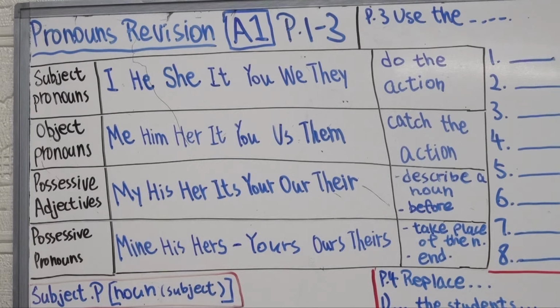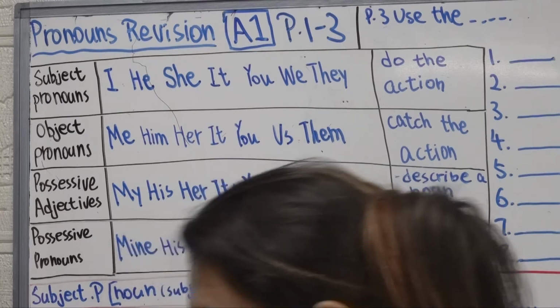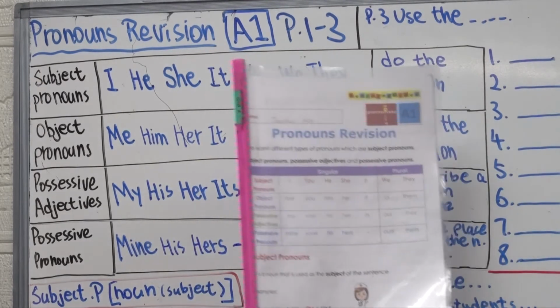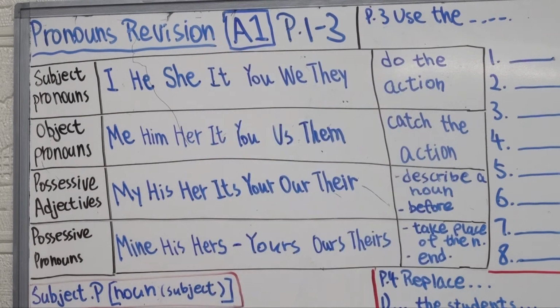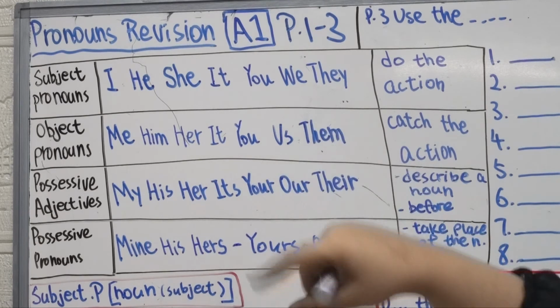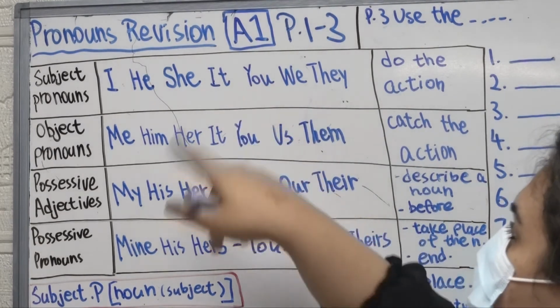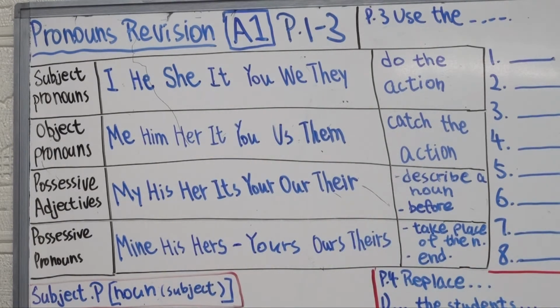Okay? In your book, it says, in the table, it is separated into singular and plural, right? Singular and plural. So we and they are plural. You can be plural, and can also be singular. But remember, we use you in plural form, no matter what. We do not say you is, we do not say you am. Forever we use you are, okay? So that is stated in your book. We are going to discuss from here.